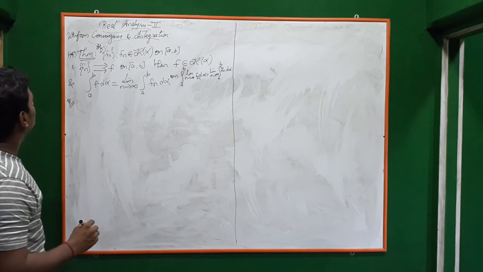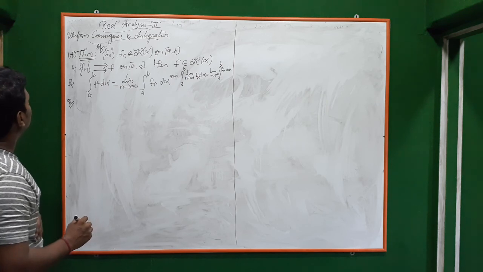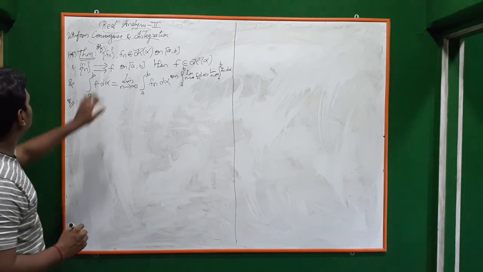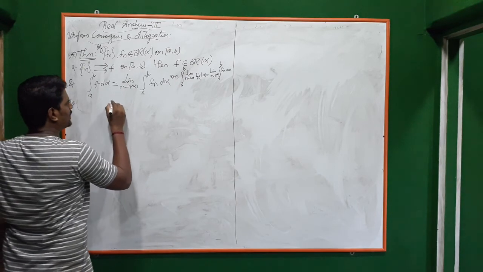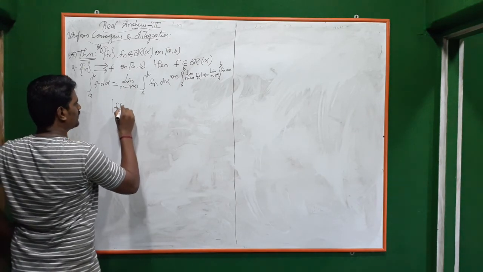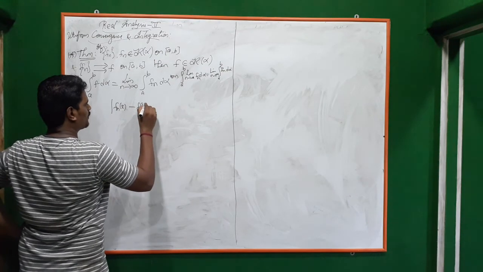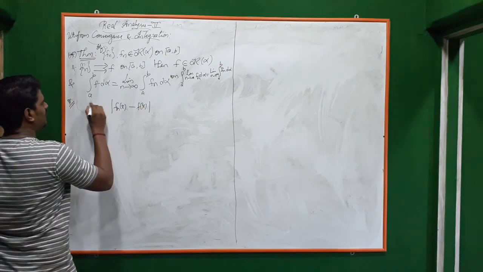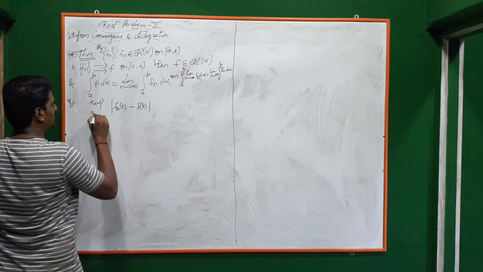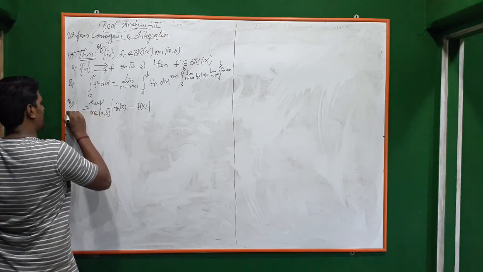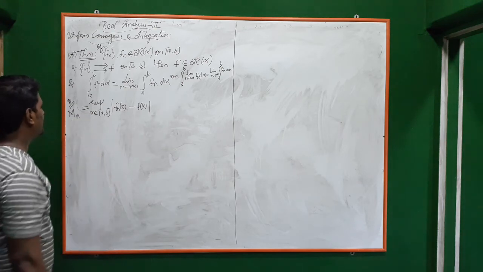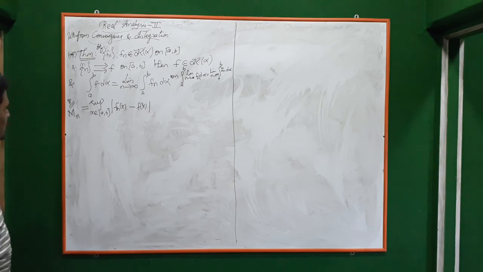We know that fn is Riemann integrable and this convergence is uniform. Convergence being uniform means we can speak about the difference of fn of x and f of x. Take the supremum of the modulus of this over the interval [a, b], and call it Mn. So Mn is the supremum of mod fn of x minus f of x.